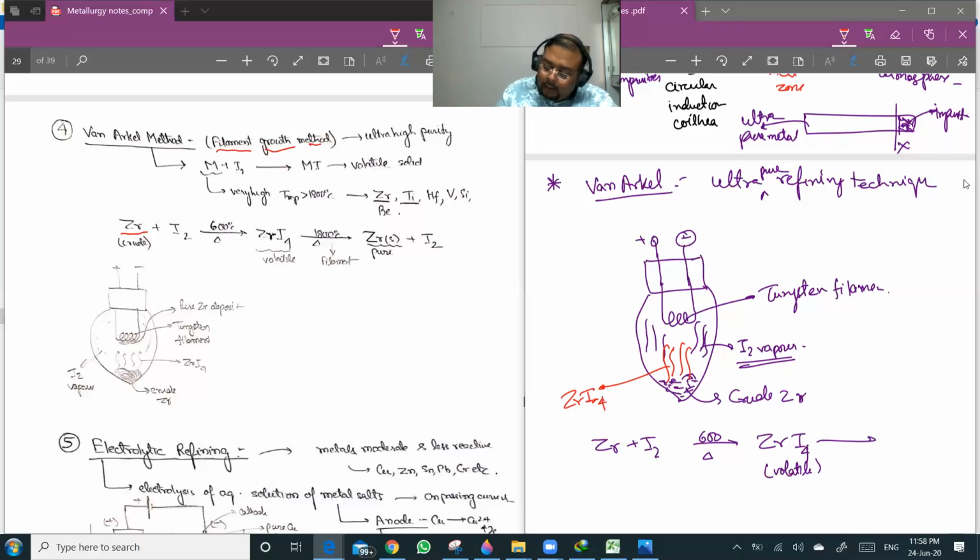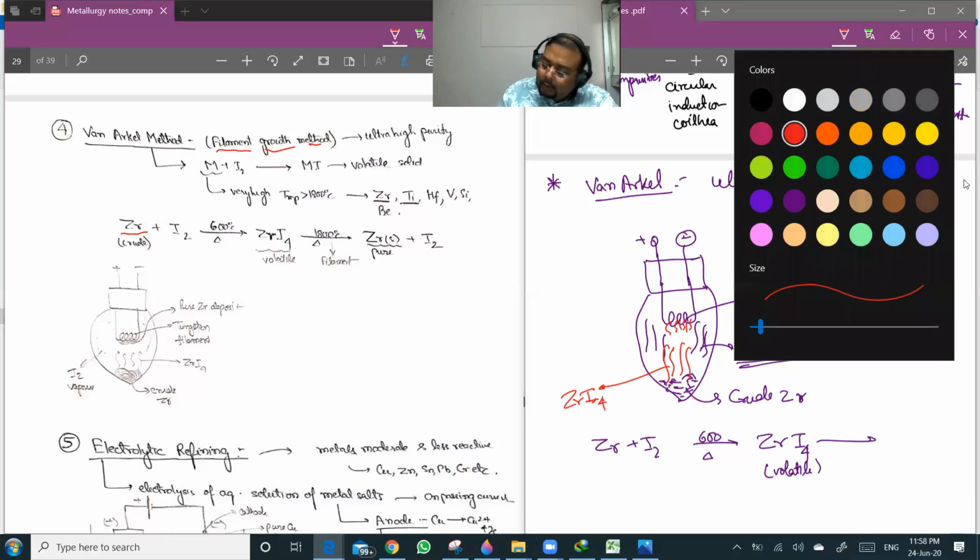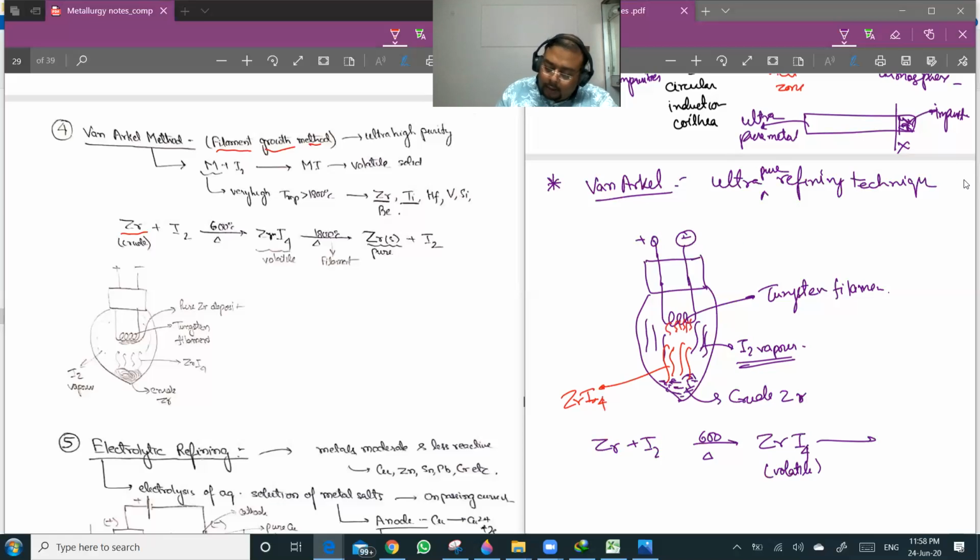Okay, and when this vapor reaches here, at the filament the temperature is very high, like 1800 degrees centigrade. Here it will decompose to give zirconium plus I2. So you'll be getting the metal deposited on the filament.